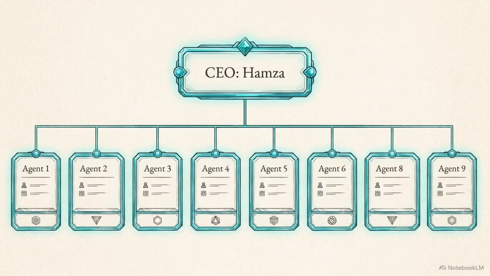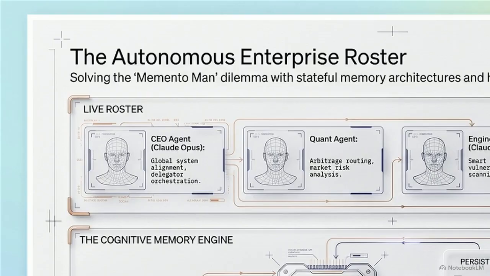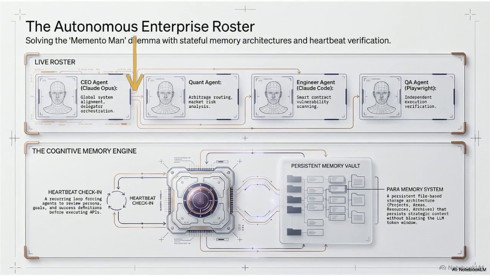It utilizes a unified enterprise hierarchy managed by a singular CEO agent named Hamza. This schematic maps the system's live roster configuration. The CEO agent operates at the top of a linear command flow, positioned directly above specialized quant, engineering, and QA agents. The CEO module directly handles global system alignment. It processes external inputs and delegates strictly defined task parameters to the subordinate layer.